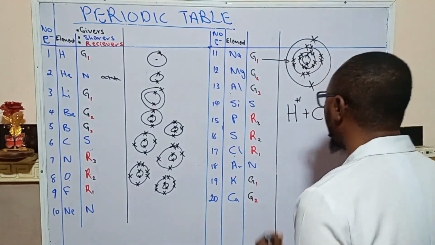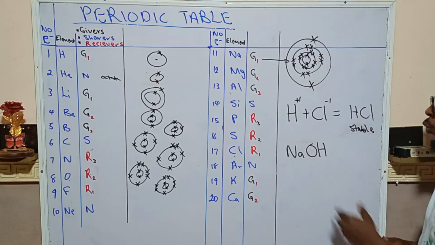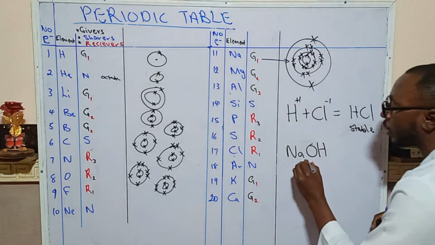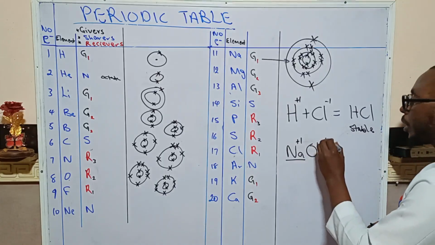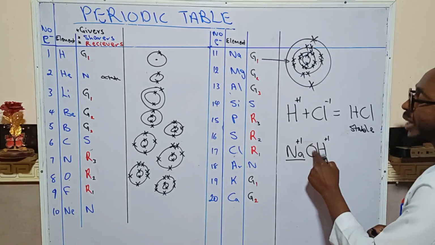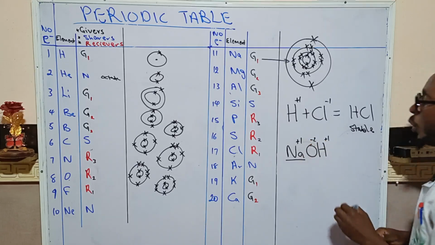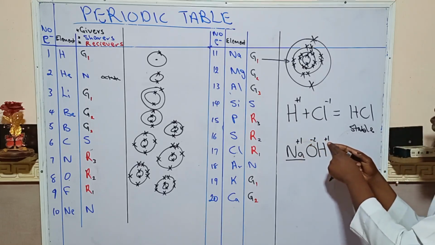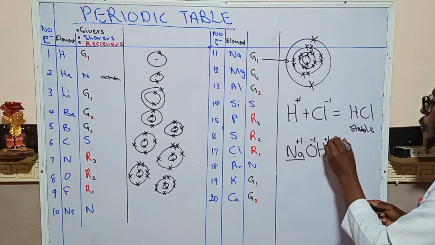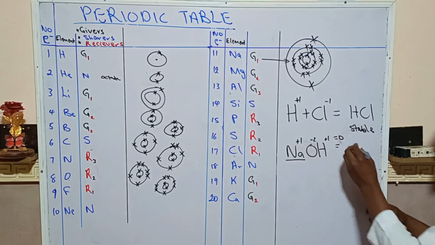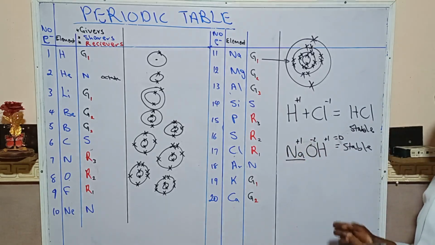Another scenario, you could be given sodium hydroxide. Now how many can sodium give at most? Sodium can give one at most. How many is hydrogen giving at most? One. How many is oxygen receiving at most? It can receive two. So if you look at it, 1 plus 1 is equal to 2. So minus 2 plus 2 is equal to 0. So when you sum up everything and it is equal to 0, it means they are in a stable form. It means this compound is more stable.